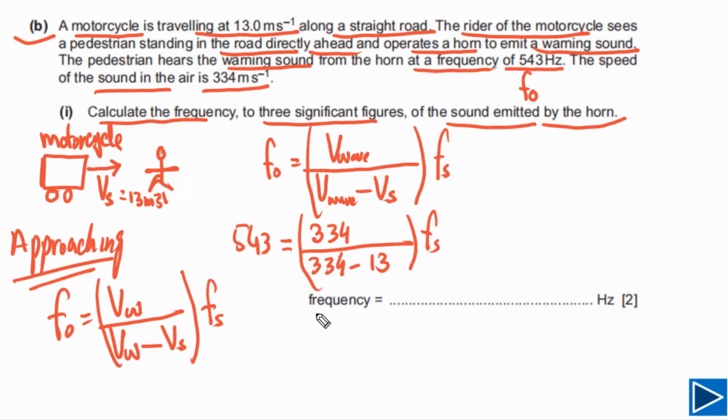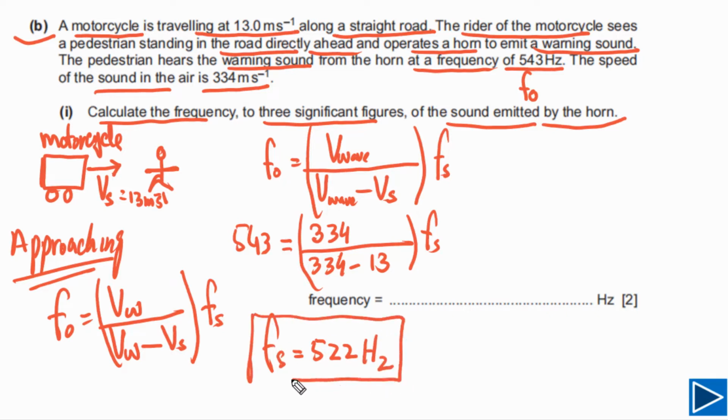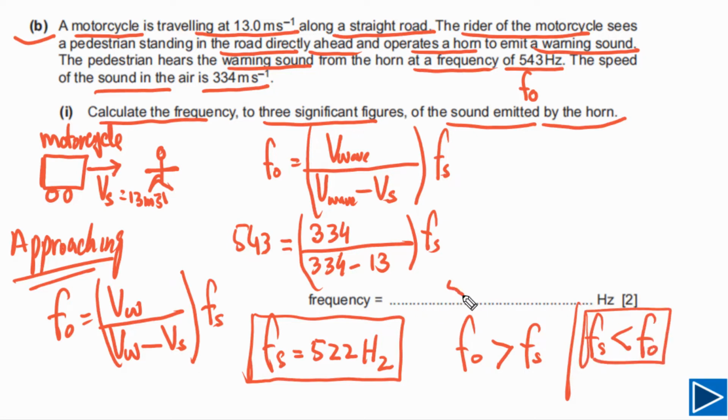Now simply if we solve this, we can find out frequency of the source, and frequency of the source up to 3SF will be equal to 522 Hertz, and this is the right answer because in this case the source is approaching, so the observed frequency has to be greater than frequency of the source, or we can say Fs has to be lower than observed frequency. So this is our final answer. We can write here 522.